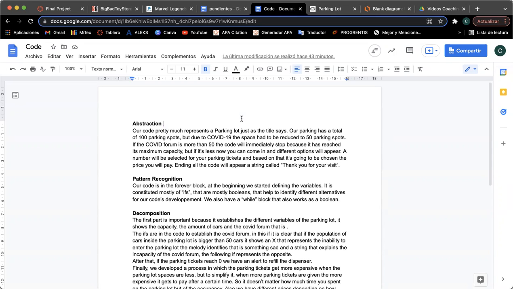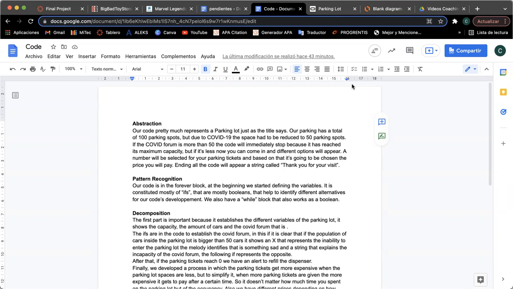So first of all is the abstraction. Our code pretty much represents a parking lot, just as the title says, where parking has a total of 100 parking spots, but due to COVID-19, the space had to be reduced to 50 parking spots.